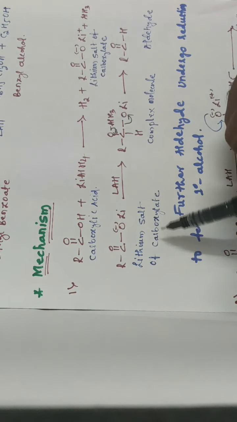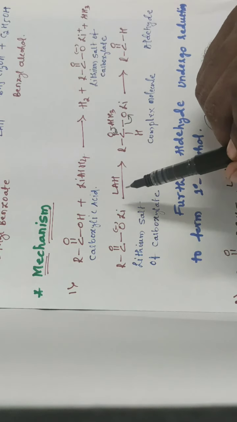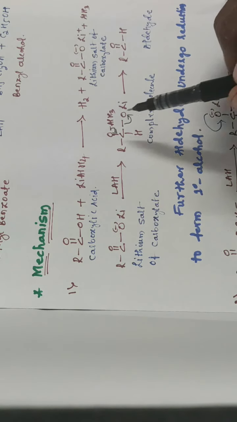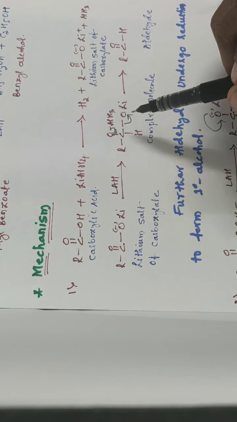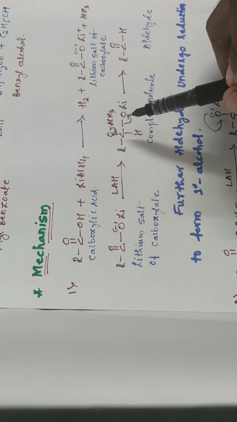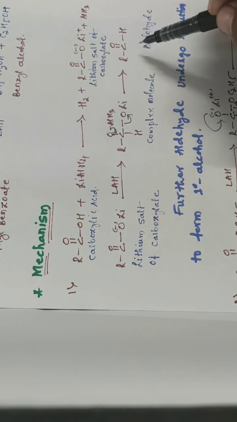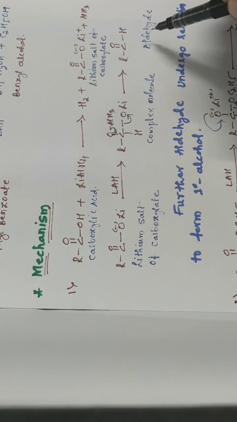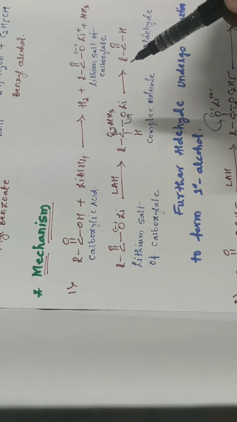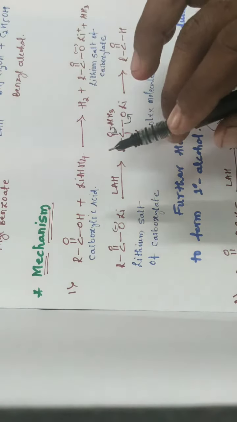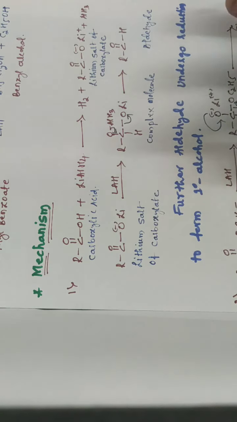That carboxylate, after reacting with the second molecule of reagent, lithium aluminum hydride, gives the complex compound. This complex compound rearranges by the elimination of AlH3 and lithium oxide, so that gives the product aldehyde, the intermediate aldehyde. This further gets reduced into a primary alcohol. So this is the process of reduction of carboxylic acid into a primary alcohol.